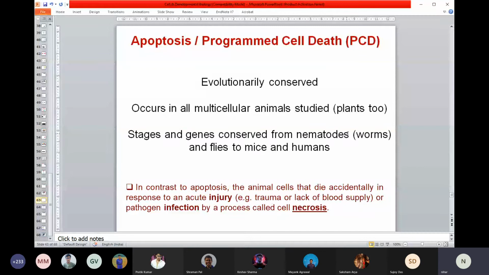You can think about it. If we know how our body induces this programmed cell death mechanism to kill unwanted cells, we can apply the same mechanism to kill a cancer cell.